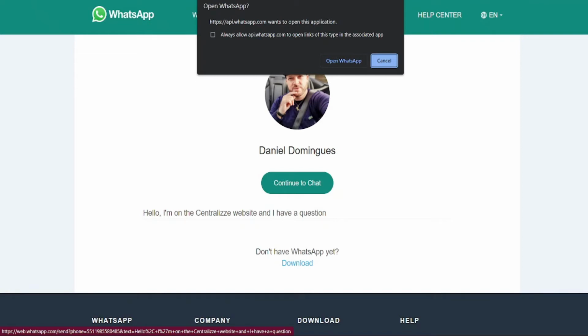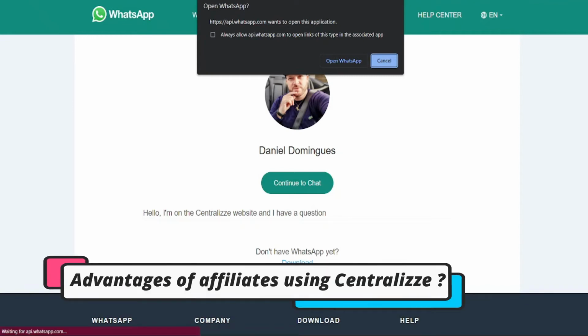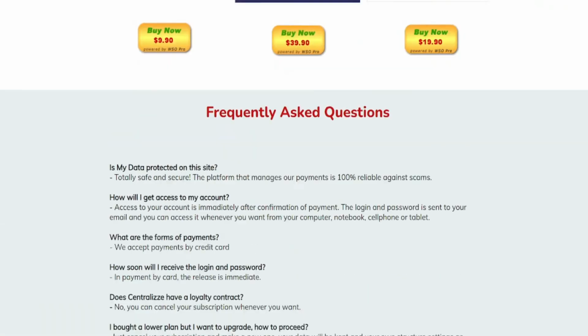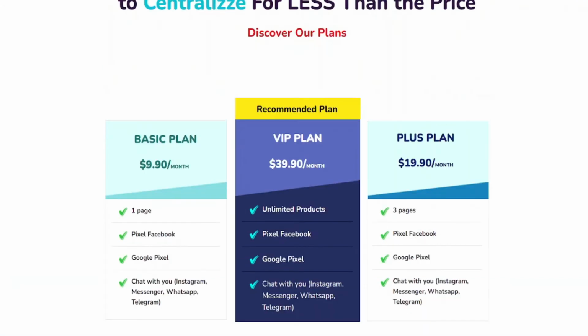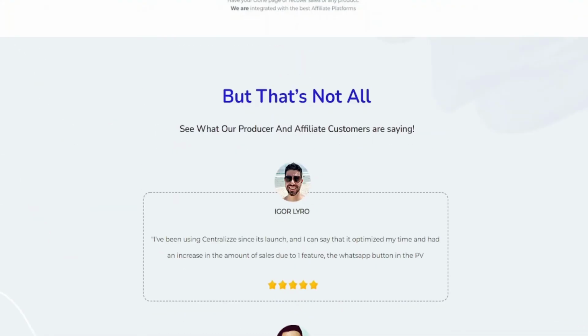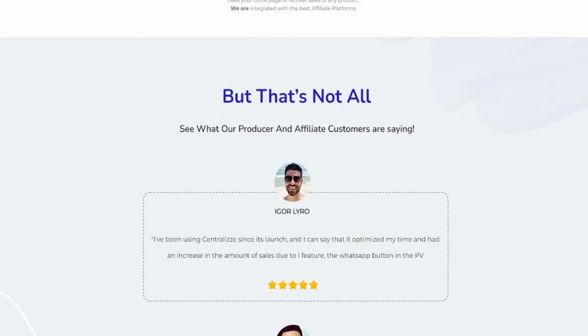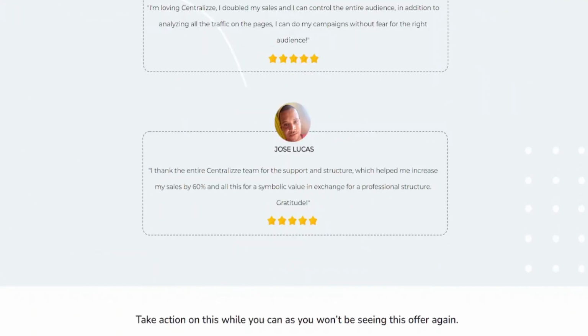Now the biggest question of a common affiliate marketer: what is the advantage of affiliates who use Centralize compared to non-centralized affiliates? Yes, we can create our own structure rather than using their product structure, which is boring, or a great product with a low conversion rate. In those products you can create your own structure. We can't get blocked by any other platform. This is the main nightmare for every affiliate, and here you cannot get blocked by any platform.